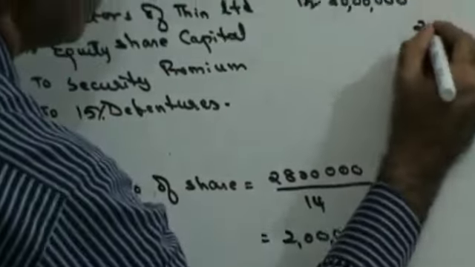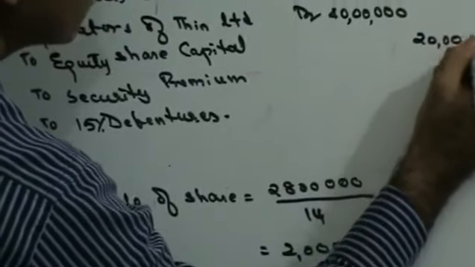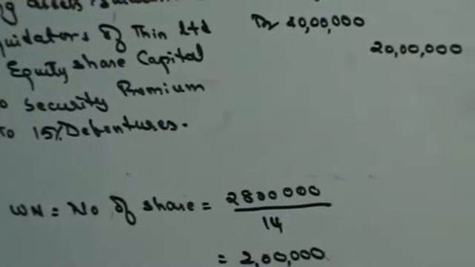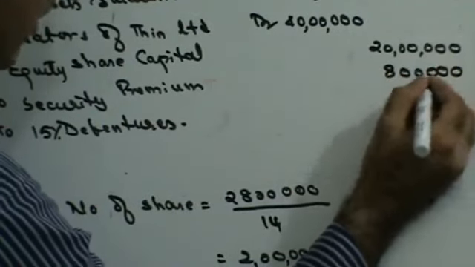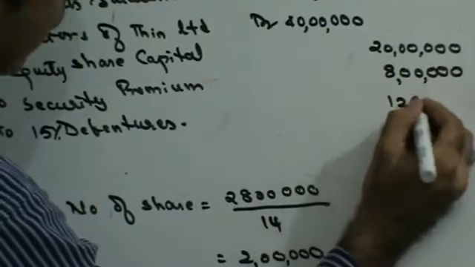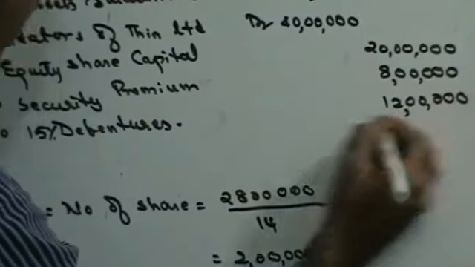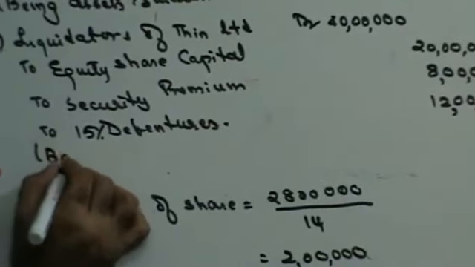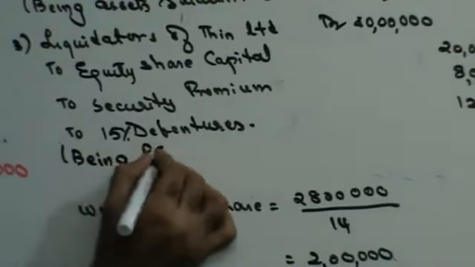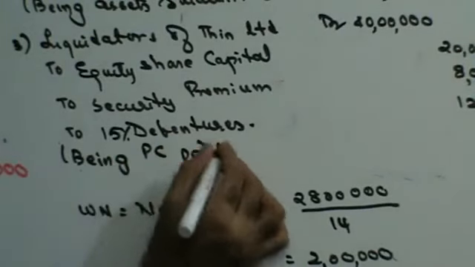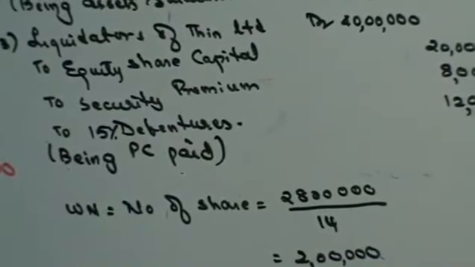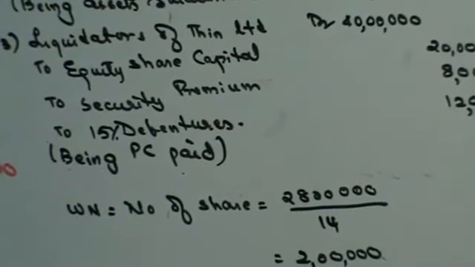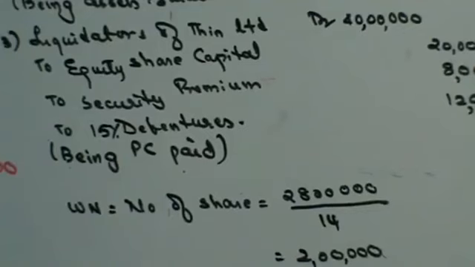So that is going to be 20 lakhs. 2 lakhs into 4, 8 lakhs is the premium. And 12 lakhs is the value of debentures being paid. So you paid for it, and besides that there's no change in debenture or anything like that. So those are the only 3 entries there.